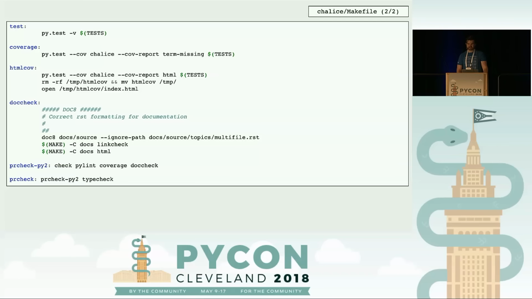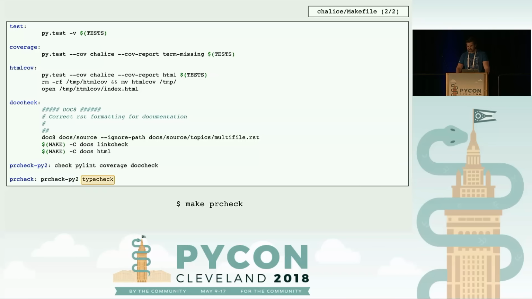Continuing on to the second page of this, note that this is on a second slide, but it's the same Makefile. We have rules for tests, doc rules, and also at the very bottom you notice there's this PR check. So this PR check's interesting because we see it as running the gauntlet of checks. So if I was to run make pr-check, it would run the check rule, the Pylint rule, the coverage rule, the doc check rule, and the type check rule.